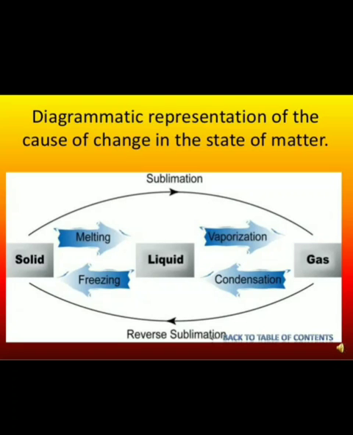Here you see from the diagram that when a solid gets heat, it will melt and convert into liquid. Again, when you give more heat, the liquid will be converted into gas. That means when the temperature is increased, solid changes into liquid and liquid changes into gas. Similarly, the gas will convert into liquid and the liquid will convert into solid by changing the pressure. So you get back the solid. It is an example of a physical change because it is reversible.